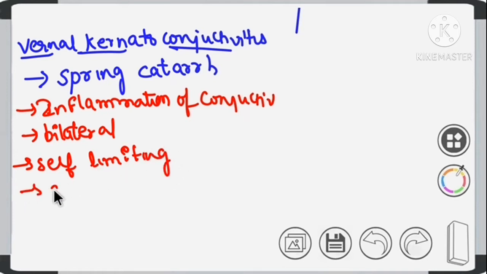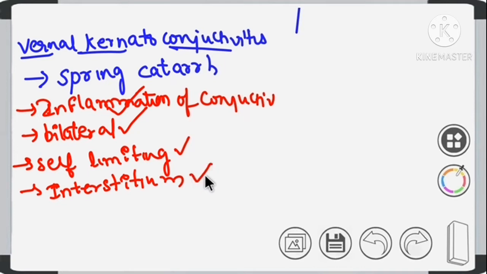It is an interstitial condition, something related to inflammation of the interstitium of conjunctiva, right? So the interstitium is involved. Clear? So this is the introduction of vernal keratoconjunctivitis. It is the inflammation of conjunctiva. It is bilateral, it is self-limiting, and it is the inflammation of the interstitium of conjunctiva.